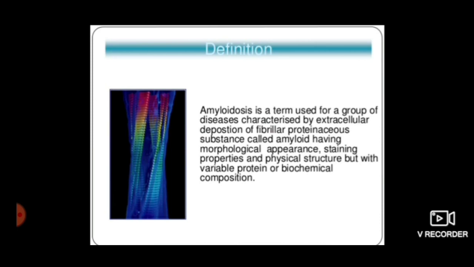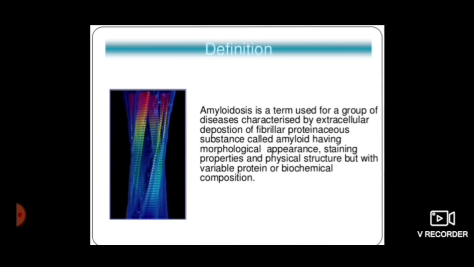Amyloidosis is not a single disorder. It is a term used for a group of diseases that are characterized by extracellular deposition of fibrillar proteinaceous substance called amyloid, having same morphological appearance, same staining properties, as well as same physical structure. But their biochemical compositions are different.